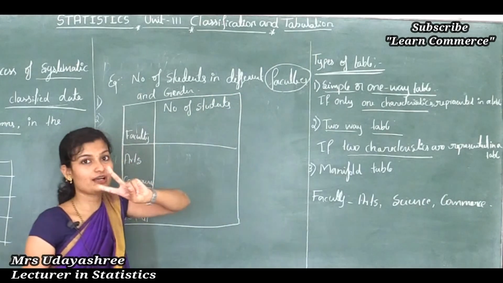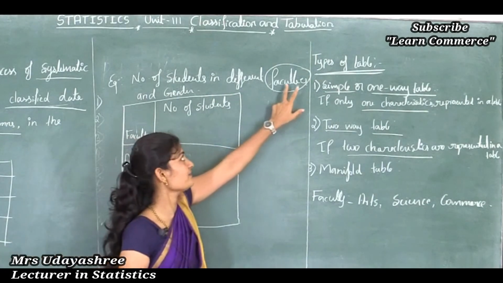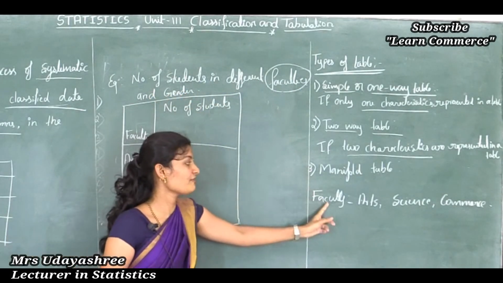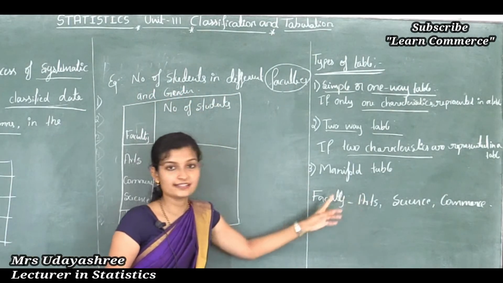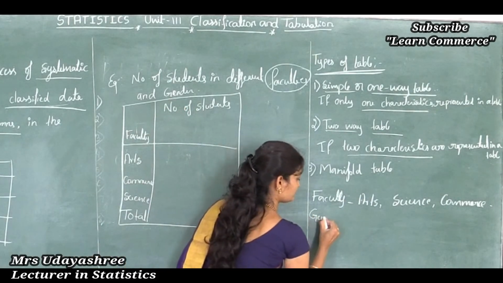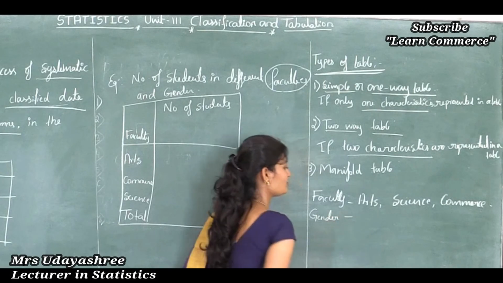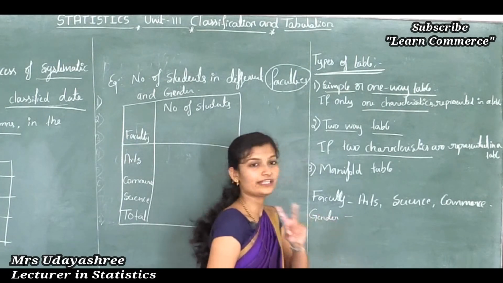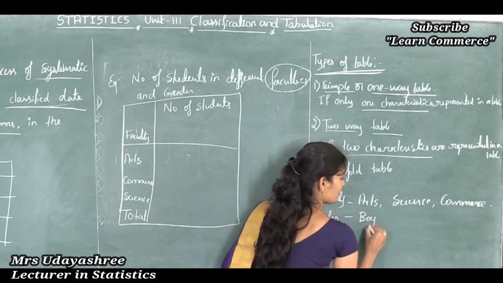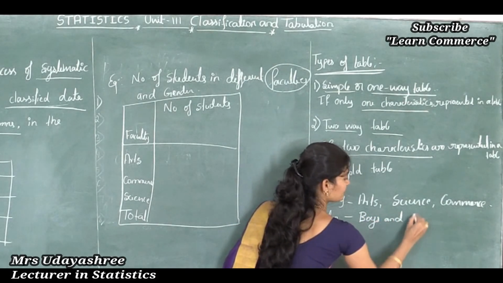Here there are two characteristics: one is faculty, another one is gender. Faculties are arts, science and commerce. And we know that in students there are only two genders, one is boys, another one is girls.